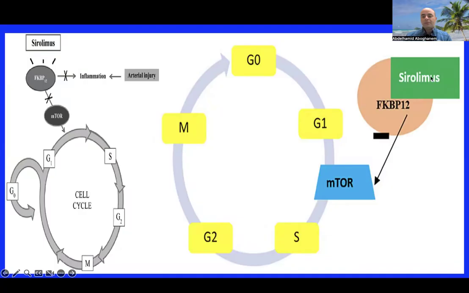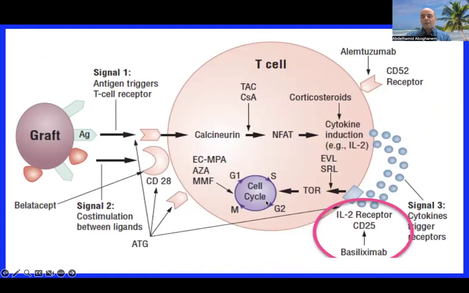طبعا هنا الـ mTOR inhibitors، السيرولوماس أو الإفرولوماس عموما، بيتحدوا، combine with FKBP12, and sirolimus-FKBP12 complex will end by inhibition of this mammalian target of rapamycin, will arrest or stop cell cycle and proliferation. Here also we can see this sirolimus and everolimus working on the mammalian target of rapamycin. Once interleukin-2 comes from this cascade, it will end by stimulation of mammalian target of rapamycin and stimulation of the cell cycle, but this will be arrested here by sirolimus and everolimus through inhibition of mammalian target of rapamycin.